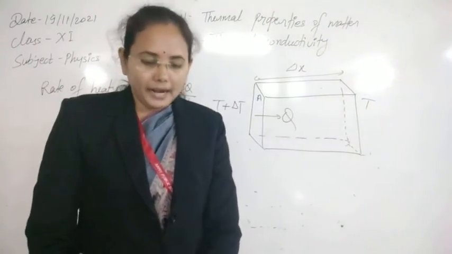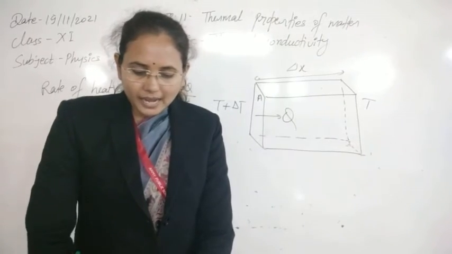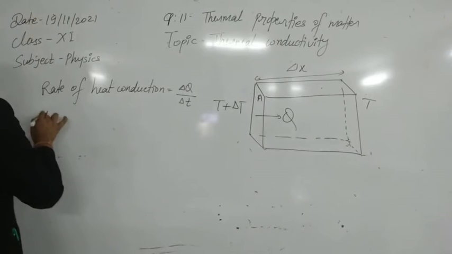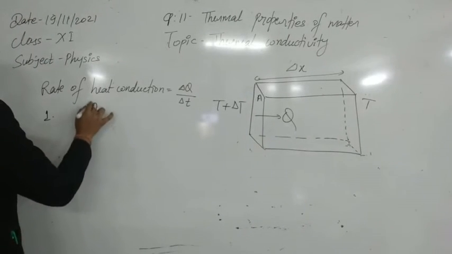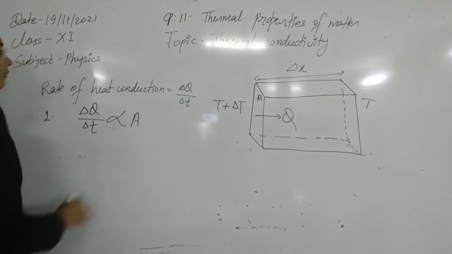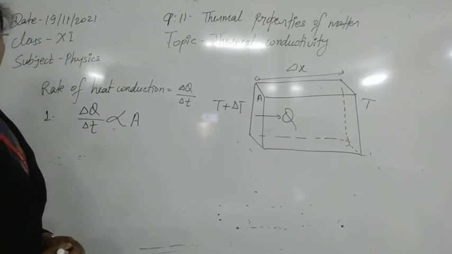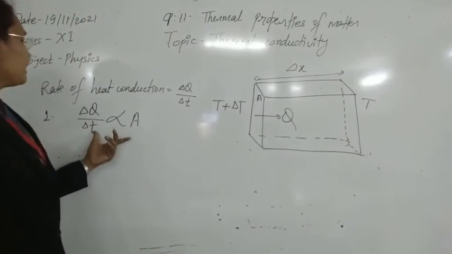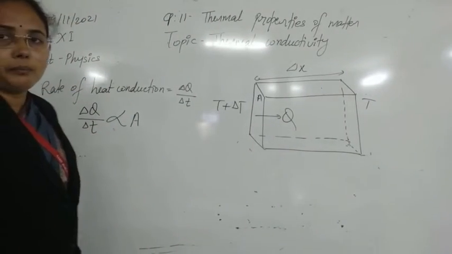first directly proportional to the area of cross section of the face. The first thing on which delta Q by delta T depends is the area of the rectangular bar. The greater the area of the bar, the greater the heat transfer through it per second.